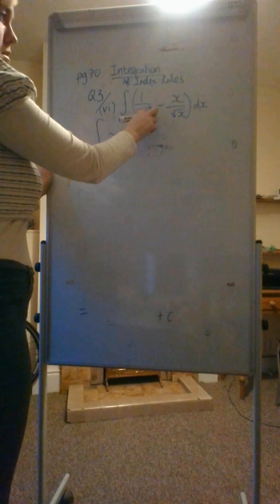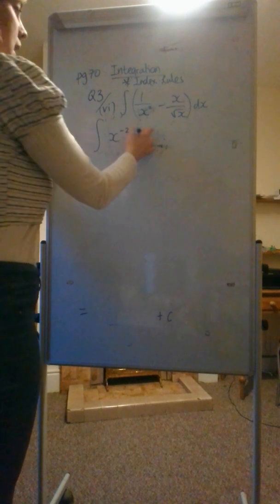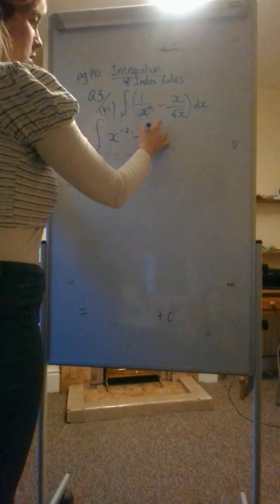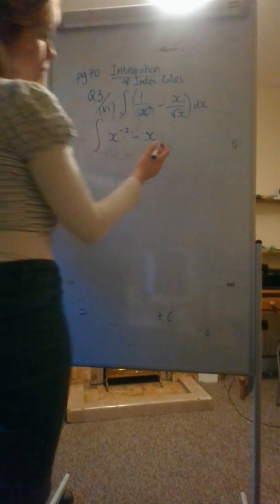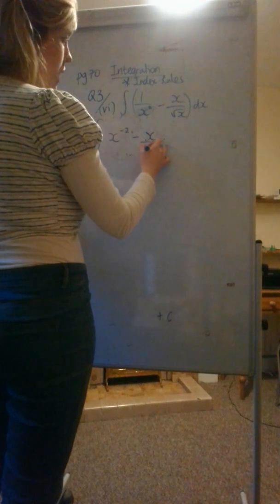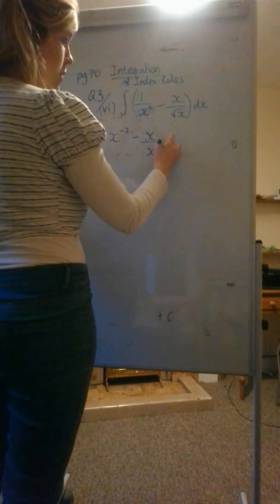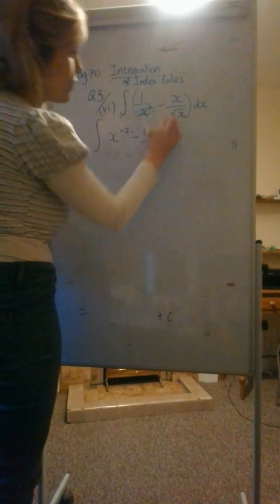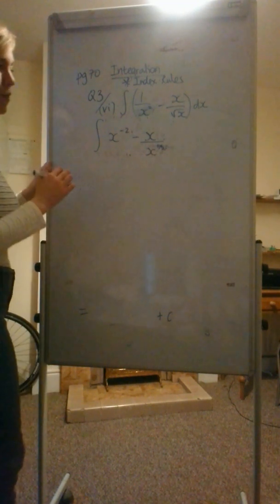If it's positive here, you can bring it up if it becomes negative. And this I'm going to change into x. Now, this is x. I'll do it in two steps. This is x over x to the power of a half. Sorry, I hope you can see that that's a half. Square root x, x to the power of a half, okay?